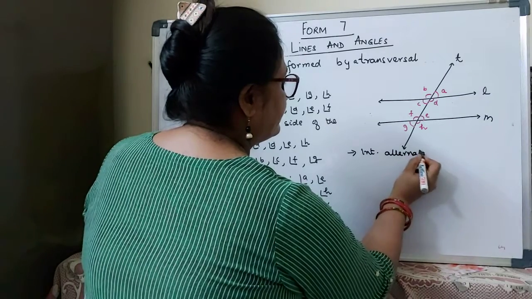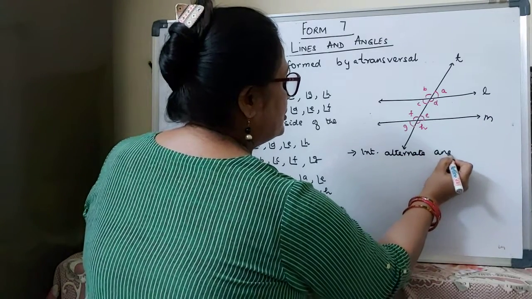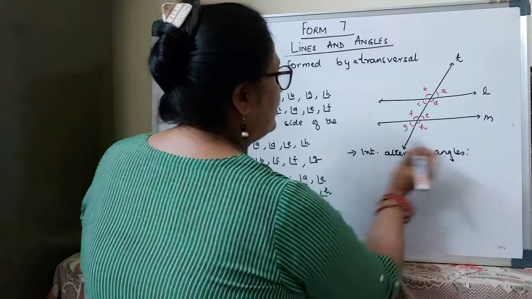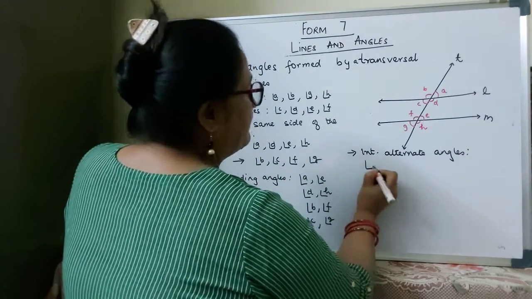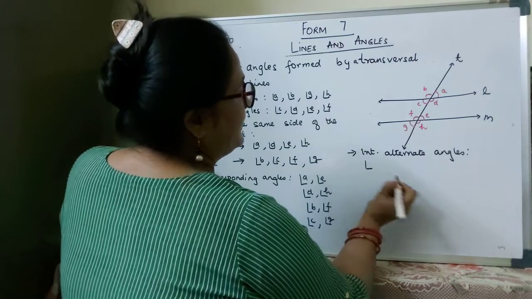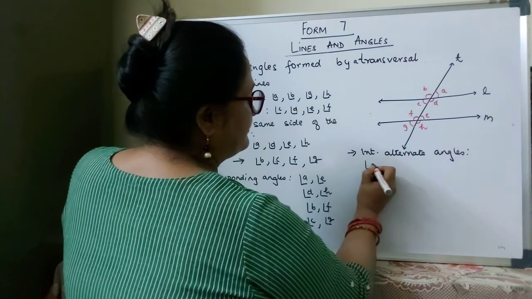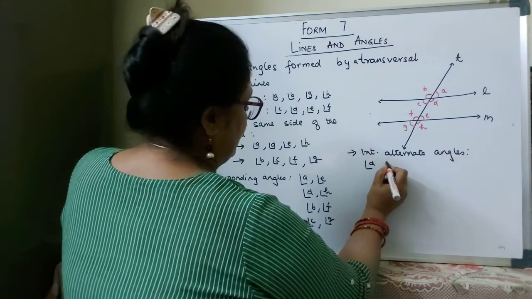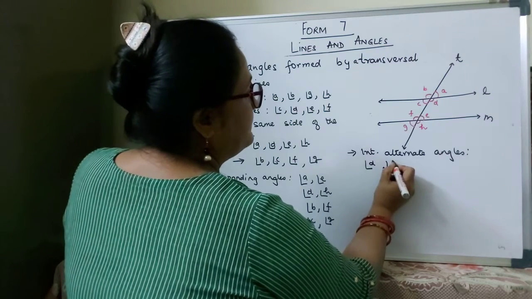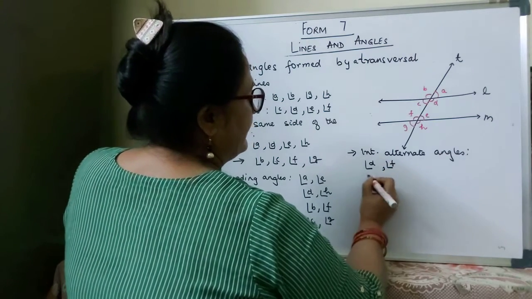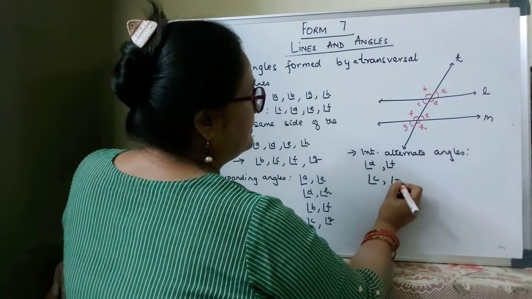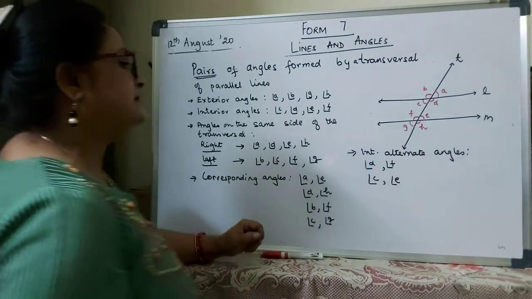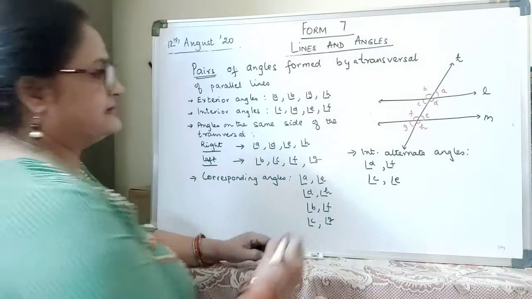Now we come to interior alternate angles. Which are the interior alternate angles? They must be interior, but not adjacent, one on the right, one on the left. Angle D and angle F, angle C and angle E. They are the interior alternate angles.